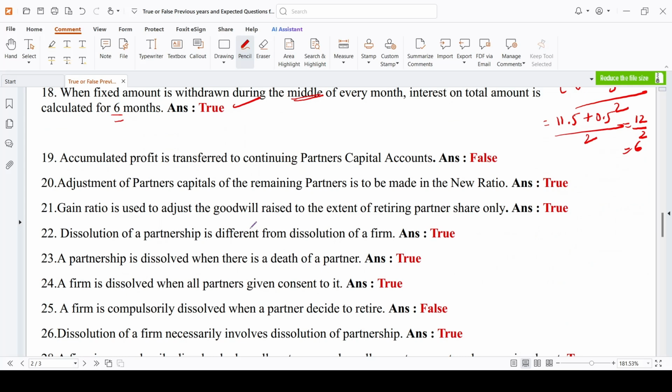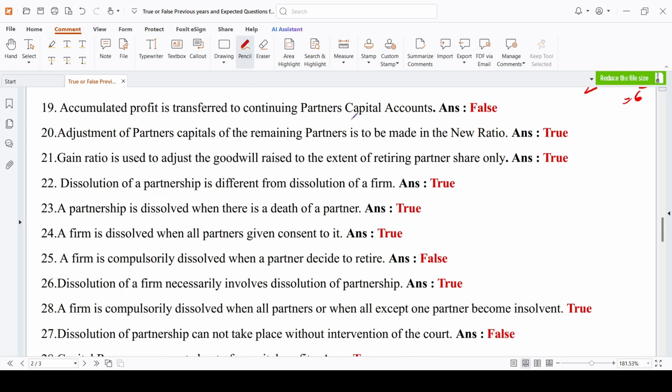Next, accumulated profit is transferred to continuing partners' capital account. No, accumulated profit is transferred to all the partners' capital accounts. Adjustment of partners' capital of the remaining partner is to be made in new ratio. True. Gain ratio is used to adjust the goodwill raised to the extent of the retiring partner. Yes, the main purpose of calculating the gain ratio is to share the goodwill.